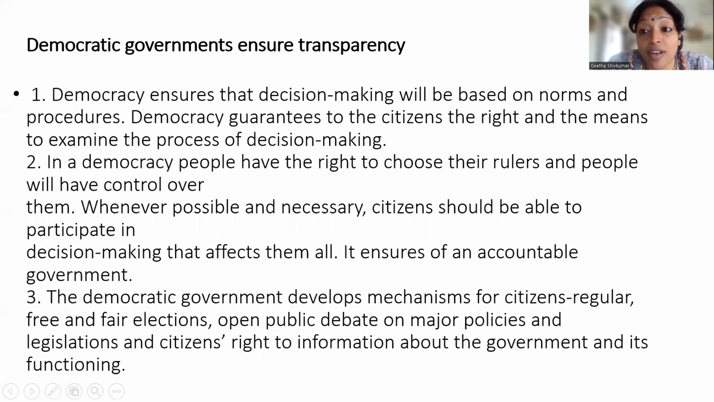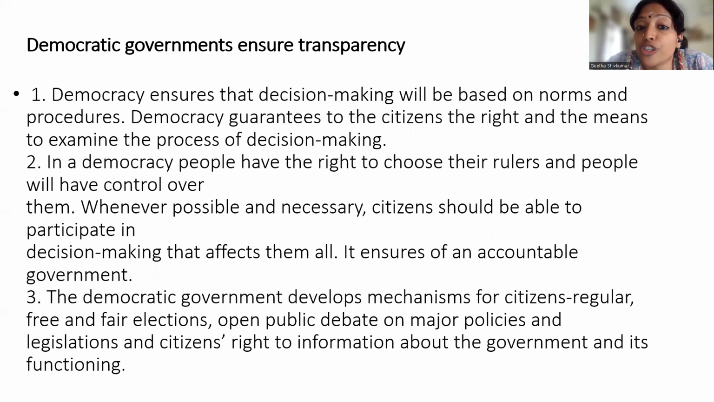Democracy also ensures transparency. Very important question. When we talk about transparency, what do you understand by transparency? It means that everything needs to be told to the people. Why is it so? Because we are the ones who are electing.